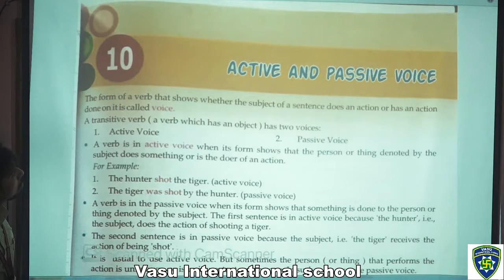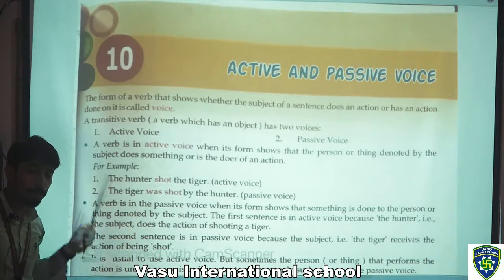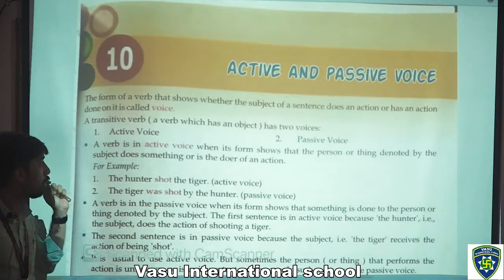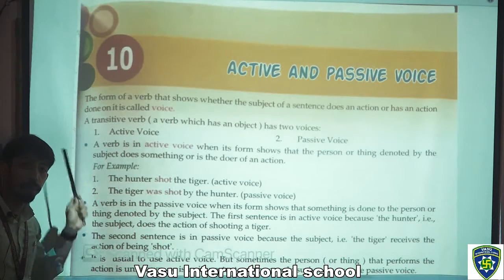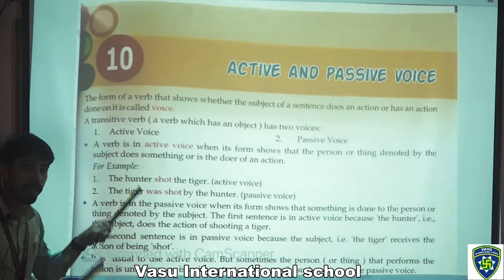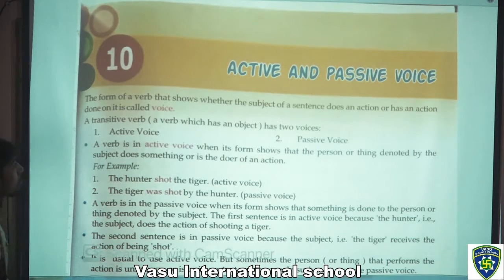So standard 7th English grammar chapter 10, active and passive voice. As you all know, I am going through some of the examples and definitions of this chapter. After completing this, you have to complete all the exercises like brain twisters and activity zone in your notebook, and you have to send it to me on WhatsApp.